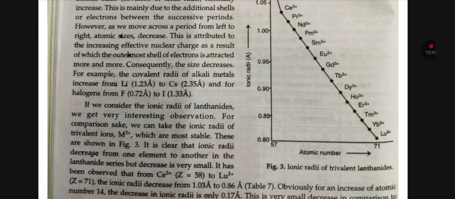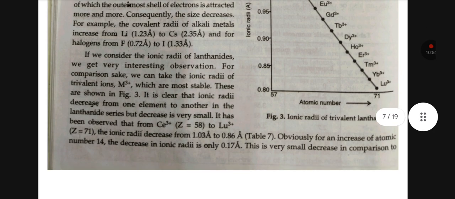If we consider the ionic radii of lanthanides, we get a very interesting observation. For comparison, we can take the ionic radii of the trivalent ion M3+, which is most stable. These are shown in figure 3. It is clear that ionic radii decrease from one element to another in the lanthanide series, but the decrease is very small.